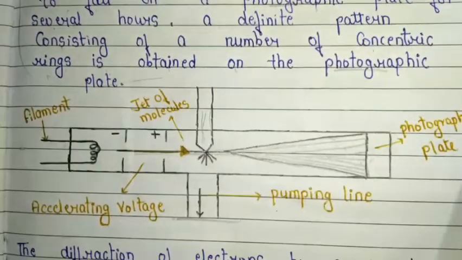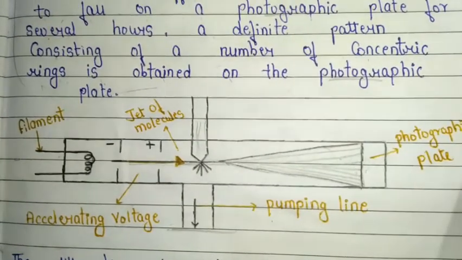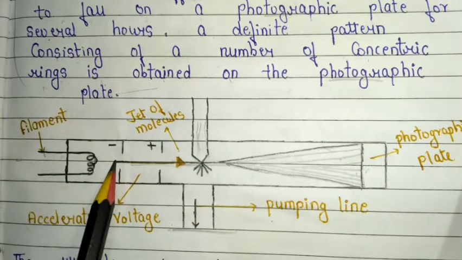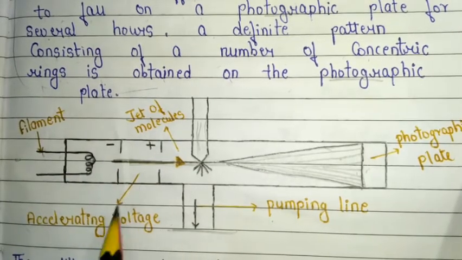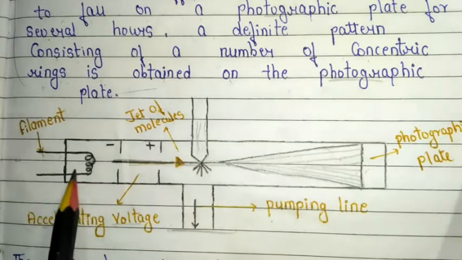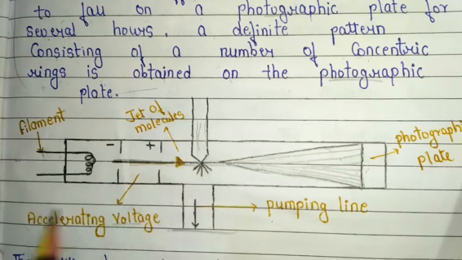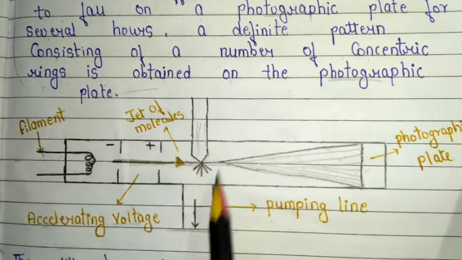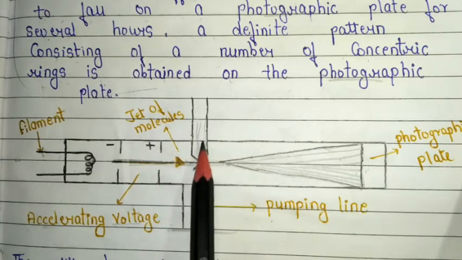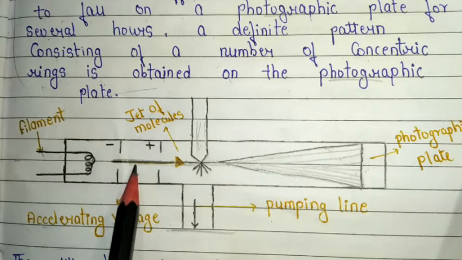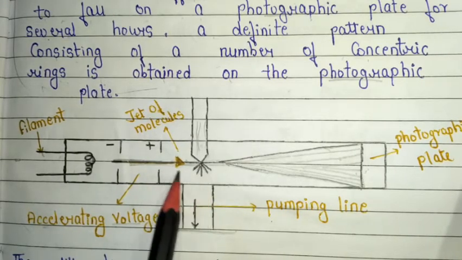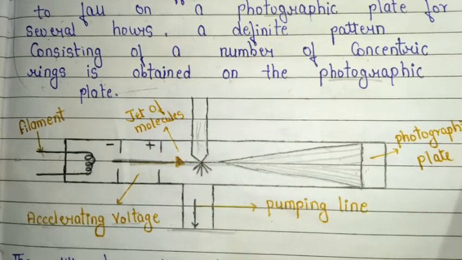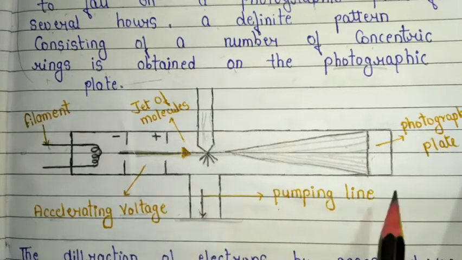Now the schematic diagram of electron diffraction of gases is very important to understand the concept. This filament is the electron gun we use to produce the electron beam, and we also use an accelerating voltage to accelerate this electron beam. Then there is the jet of molecules, an important part of this instrumentation, to produce gas or vapors. When the electron beam is passed through the gas and vapors, it is diffracted onto the photographic plate. These are the pumping lines also used in this instrumentation.